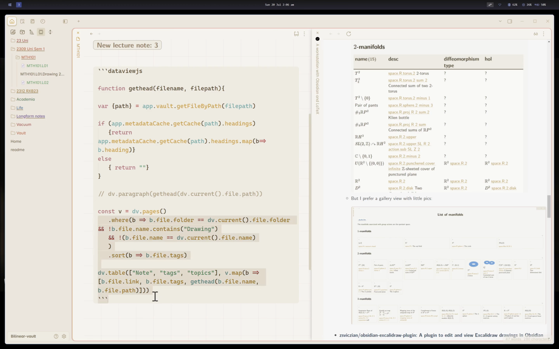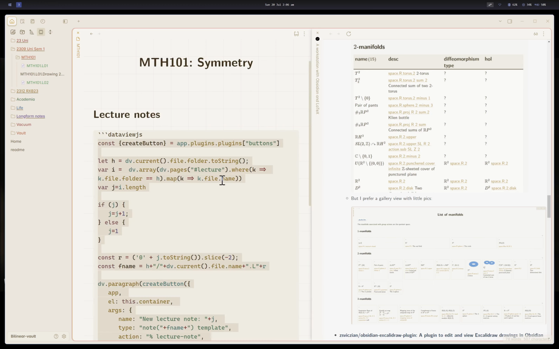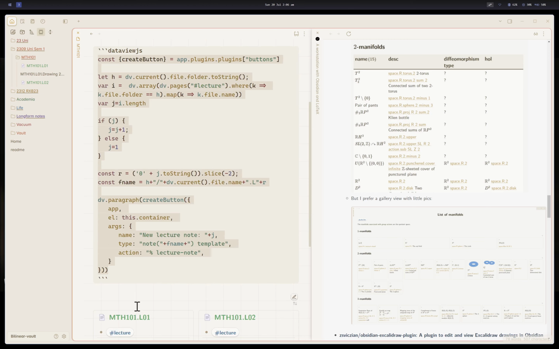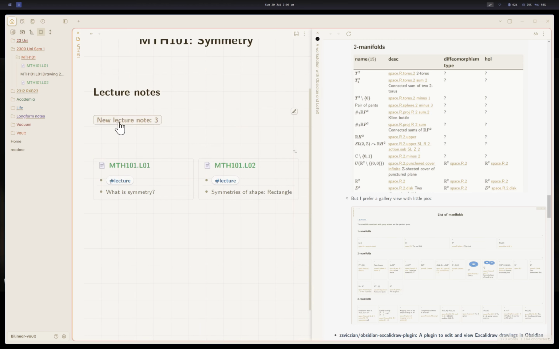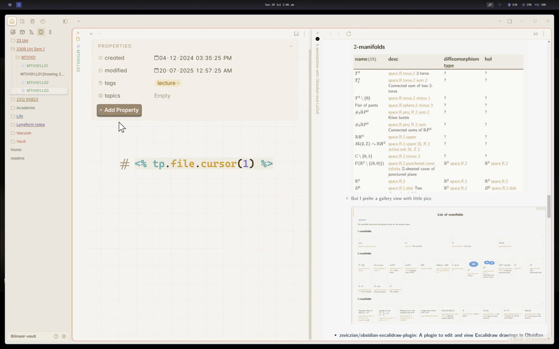This code is computing from the query what should be the next lecture note number, and the button is another plugin which helps you create a lecture note. So you can click on it. This will create a lecture note for you.